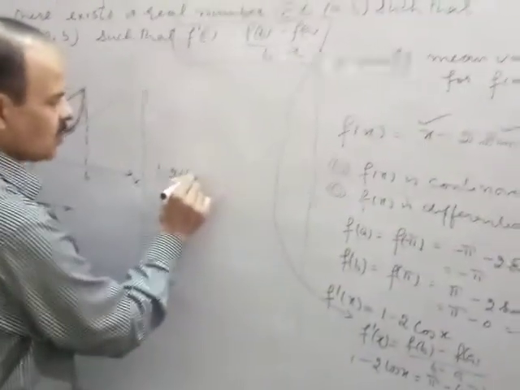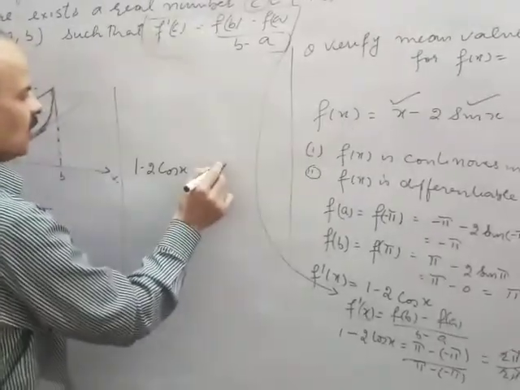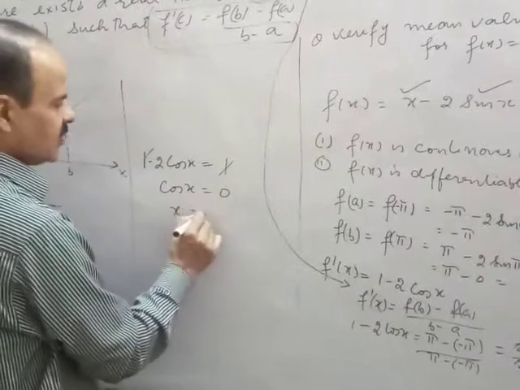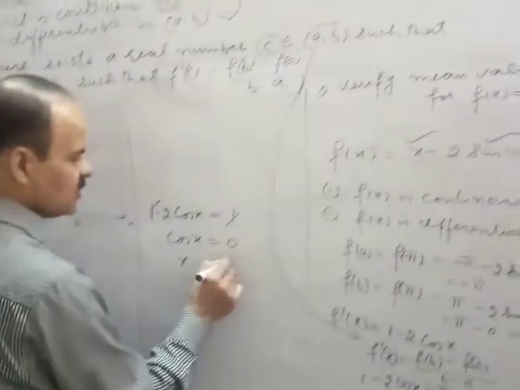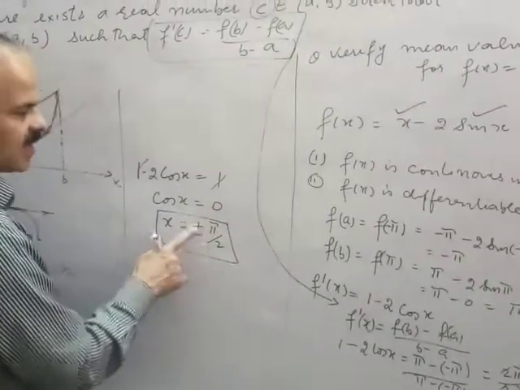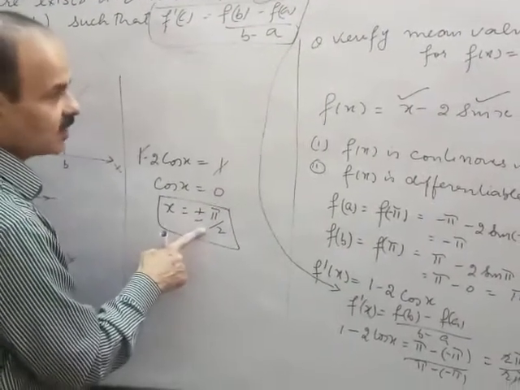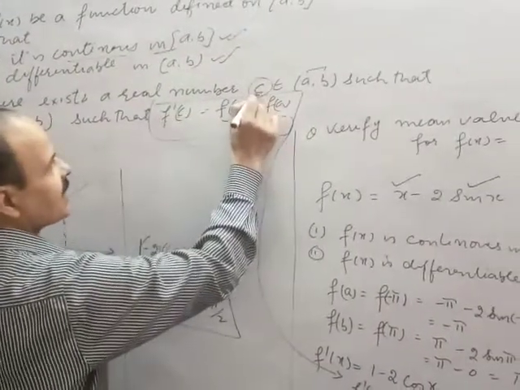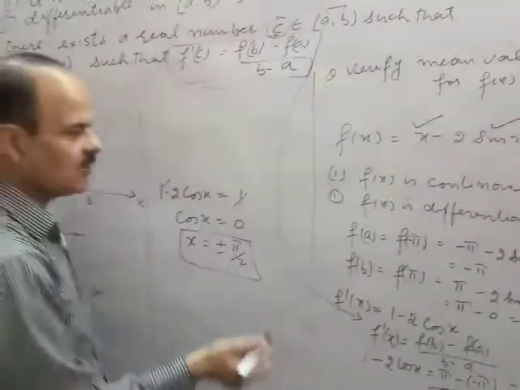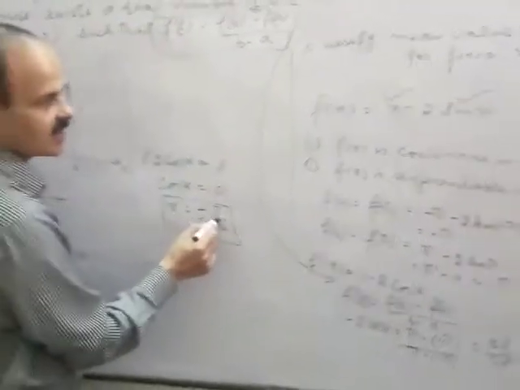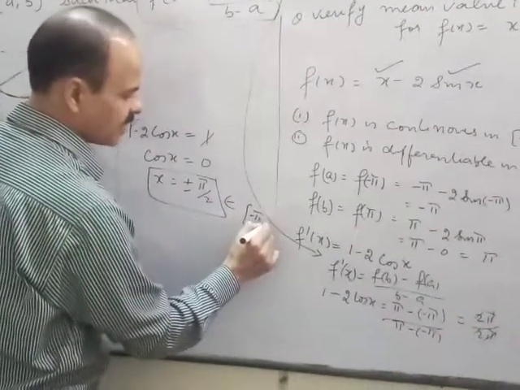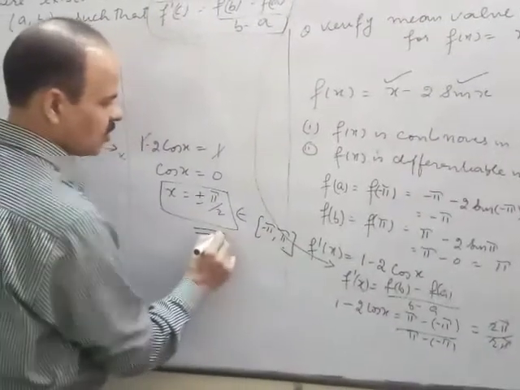So 1 minus 2 cos x is equal to 1. This 1 and 1 will be cancelled, so cos x you will get 0, or x you will get plus minus pi by 2. So plus minus pi by 2, you have got two values of x, more than 1. It is written at least one value. There exists a real number c, at least one. It may be more than one also. So x is equal to plus minus pi by 2, which belongs to (minus pi, plus pi). So this theorem is verified.